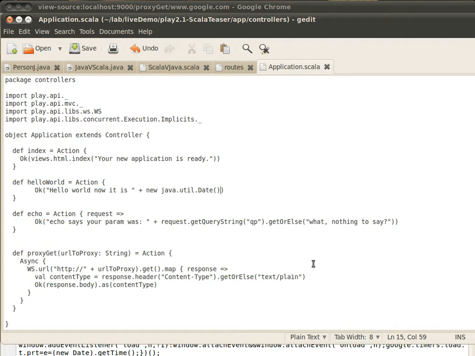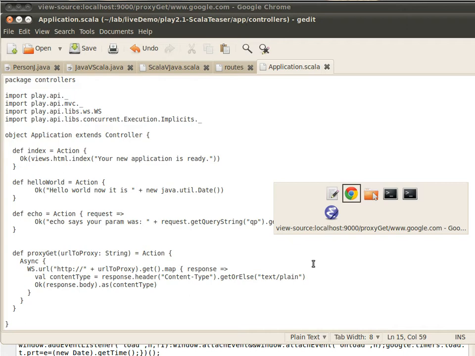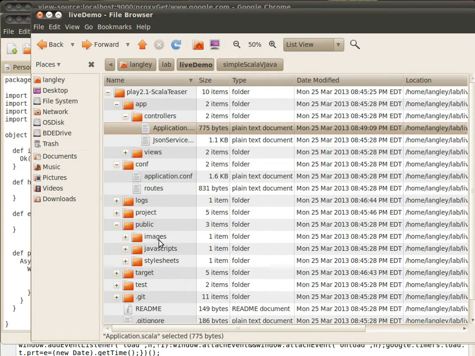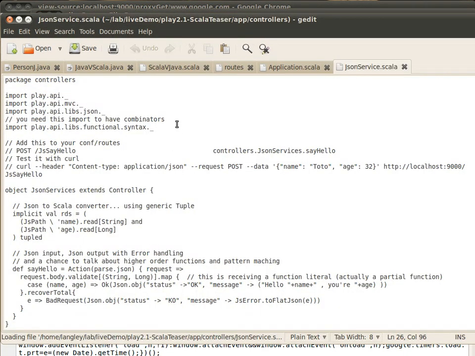Alright, one more level of complexity here. Let's go and look at what it takes to deal with JSON. JSON's a very important capability showing up all over the place in web applications these days, and the Play web framework lets you deal with JSON in a variety of ways. For the sake of this particular demo, I've done a couple things. I've written a little converter here that uses Scala's parser combinators.